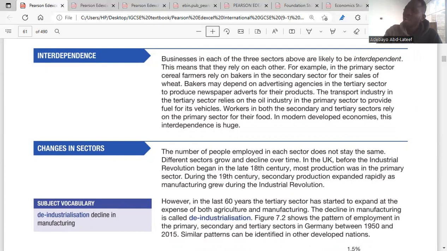Then the secondary sector relies on the tertiary sector to sell its products. So each sector relies on one another for its revenue. Is it clear?